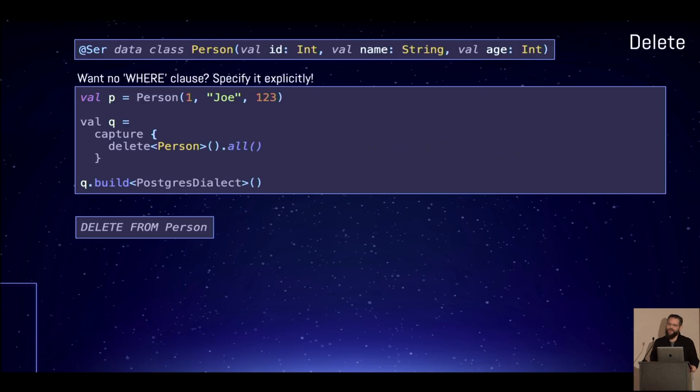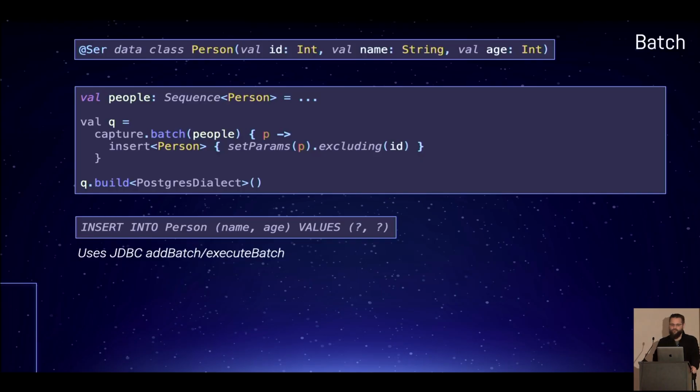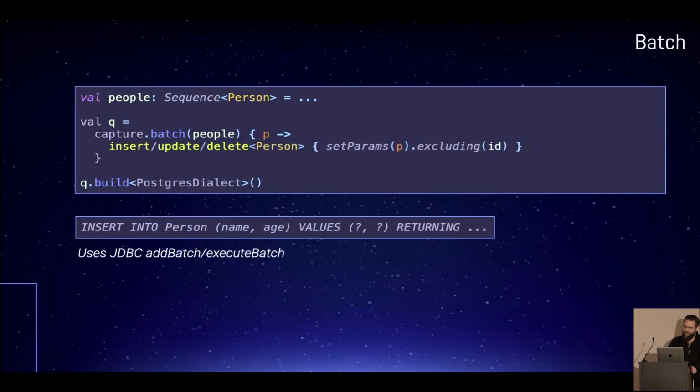And yeah, you'd better say .all if you want to delete everything inside of your table. Okay, batch. We support batch with on-conflict update and returning, and all of these other constructs. Batch queries are supported for all of these different things that you would expect to have. Okay, and all of this works through JDBC.